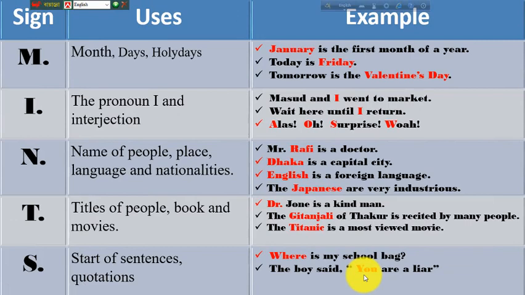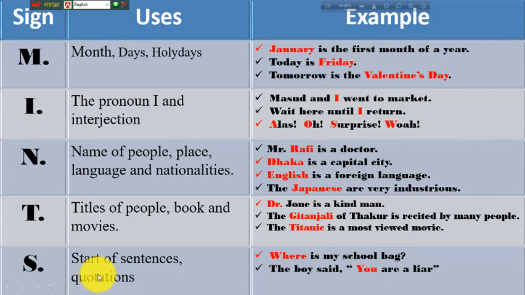So here we have to remember only this word, MINTS. M for months, days, holidays. I for the pronoun and interjection. N for names of people, place, language, nationalities. T is for titles of people, books, movies. And S for start of sentence, the starting word, and starting of quotation, the first word and the first letter will be in capital letters.